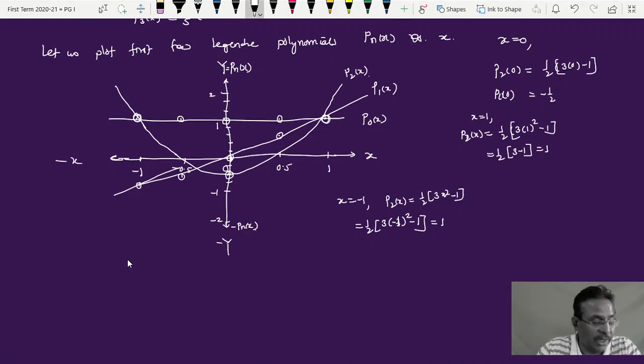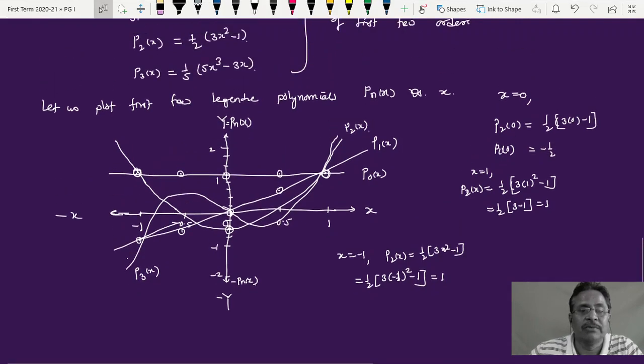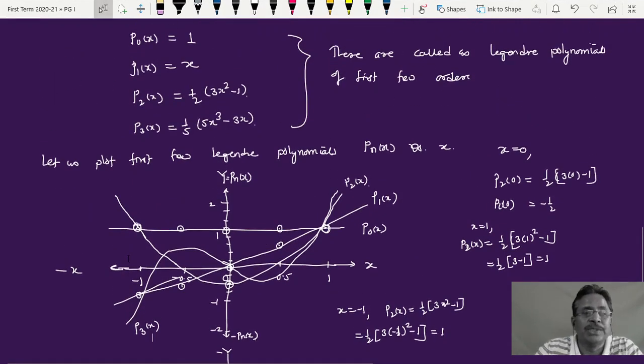This is my P2x. The other, P3x, is a bit difficult to draw here, but it doesn't matter. We'll draw this P3x as here. The shape of the P3x is shown by this. The shape goes here, then passes through the origin, goes down here, and again passes through this. So this is my P3 of x. So whatever lines and curves we have drawn here can be seen from this diagram.